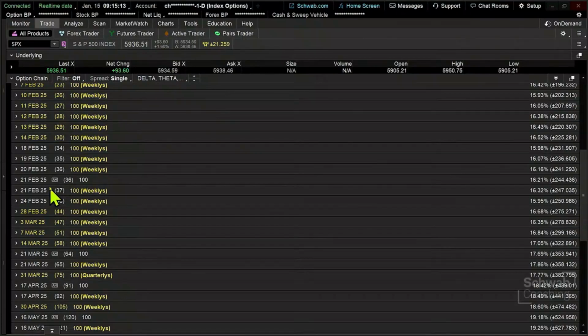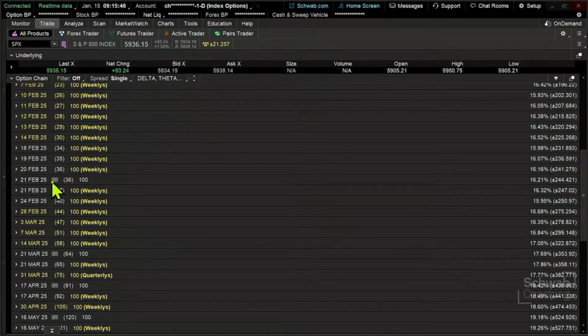Now, we've talked a little bit last week about AM settled versus PM settled index options. AM settled index options stop trading at the market close prior to the settlement date. This settles on the morning print, the morning after they stop trading, which means that there is overnight risk.